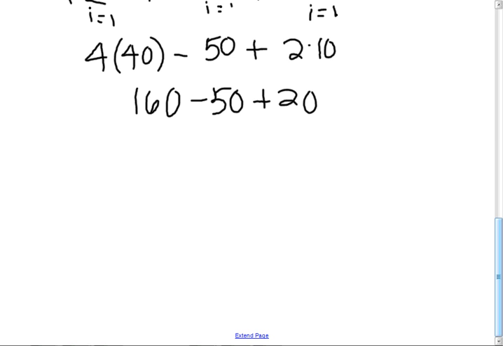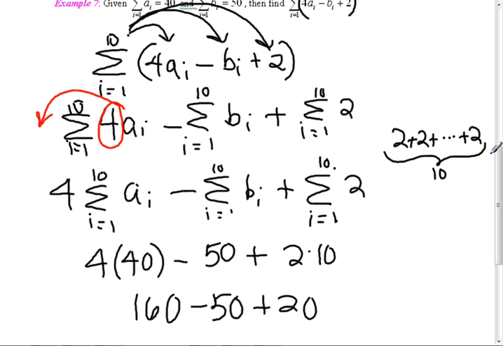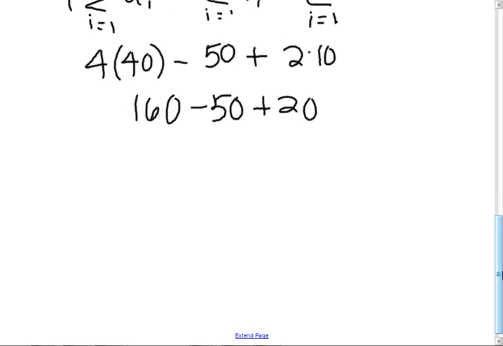That was the summation of b sub i. This one. And so that's 110 plus 20, which is 130. And that's all there is. So the problems on the quick review are pretty easy, but most people got those done without a problem.